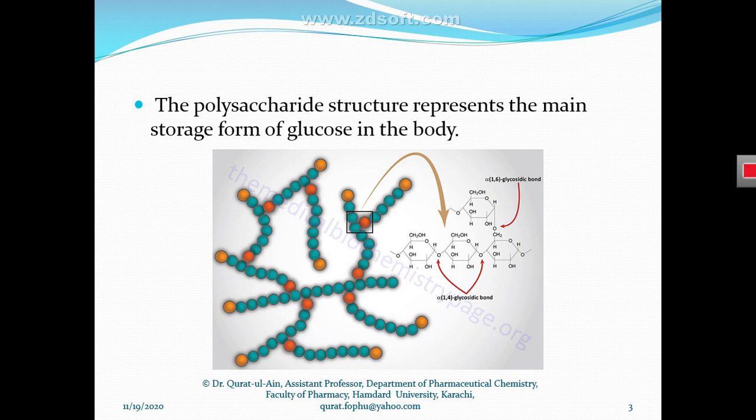So the main site of glycogen synthesis is the liver cell, and the process by which glycogen molecules are synthesized is called glycogenesis.